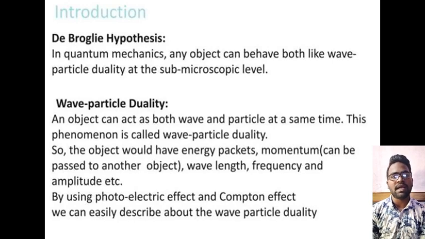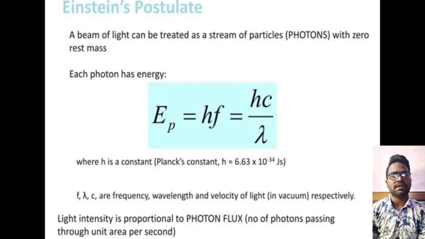So, the object can have energy packets, momentum can be passed to another object, and it has wavelength, frequency, amplitude, etc. By using the photoelectric effect and the Compton effect, we can easily describe the wave-particle duality. And Einstein postulated that a beam of light can be treated as a stream of particles like photons with zero rest mass. Each photon has energy.